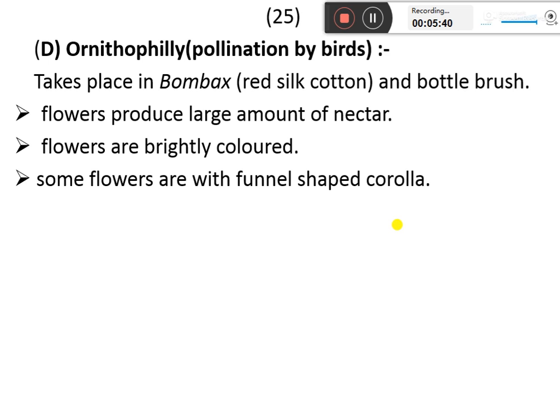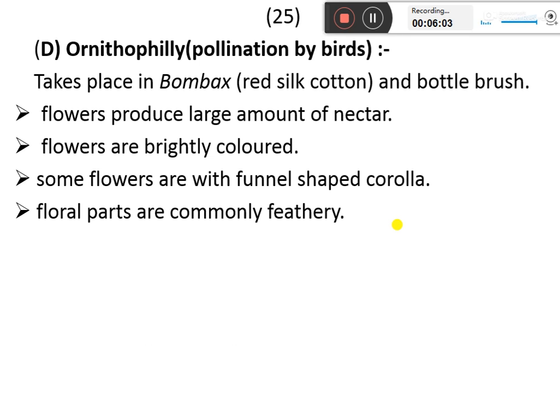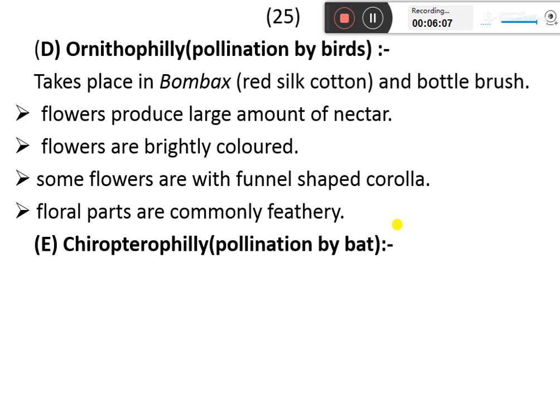Some flowers are with a funnel-shaped corolla. Due to the funnel-shaped corolla, the bird has to enter its beak into the funnel and suck the nectar. During this, it transfers the pollen grain from one flower to the other flower. Floral parts are commonly feathery.